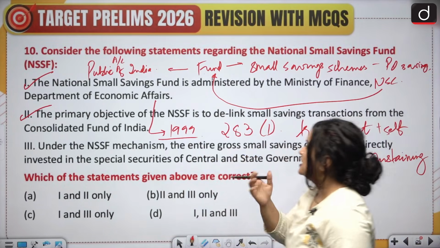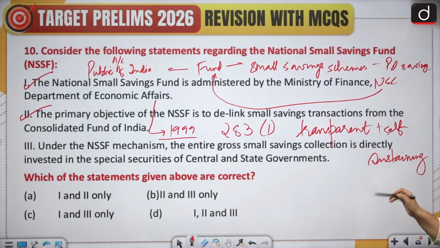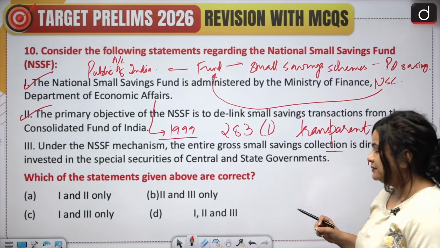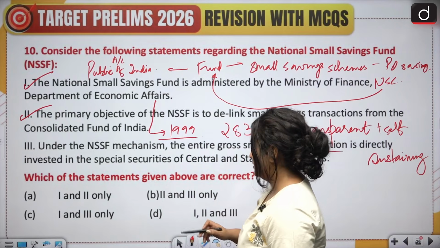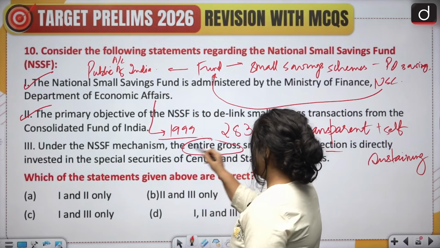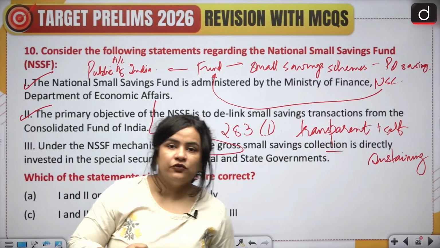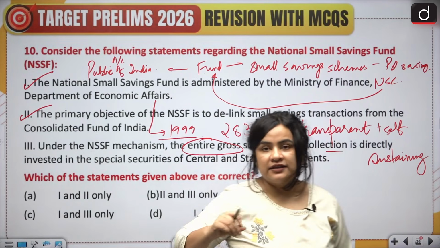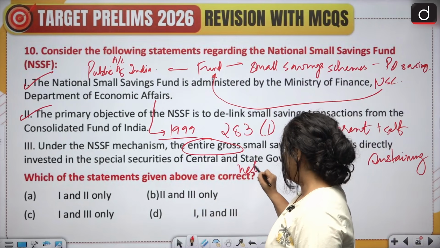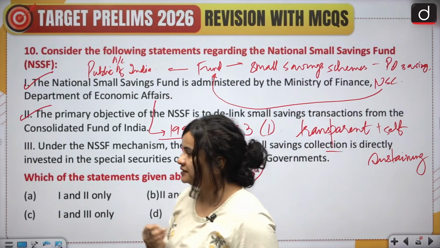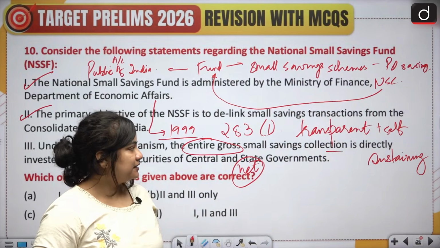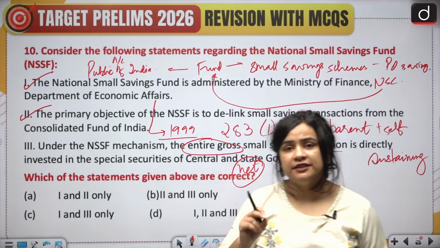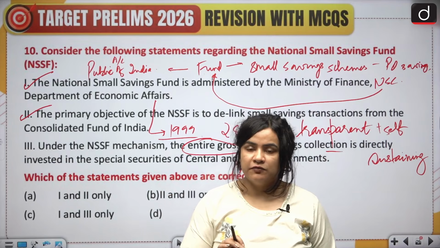The third statement says under the NSSF mechanism, the entire gross small savings collection is directly invested in the special securities of central and state government. Now here is the catch. No, not the entire gross small savings collection is invested, but rather the net small savings collection, meaning that after withdrawals and outflows, whatever remains is actually invested in these special securities of the central and the state governments.